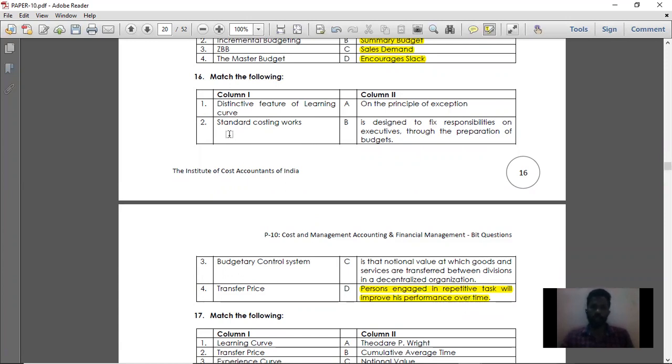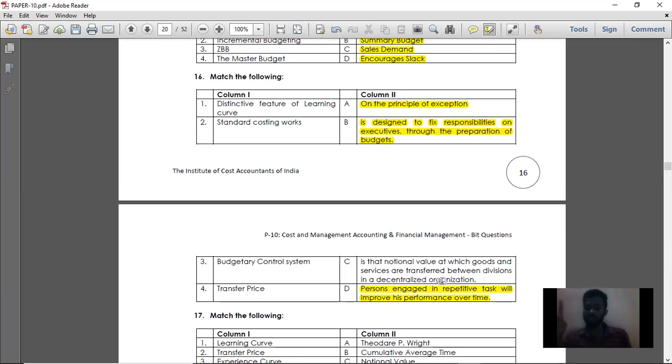Then point number 2, standard costing works on the principle of exception. Then budgetary control system is designed to fix responsibilities on executives through preparation of budget. So option B is the right answer. Then transfer price is the notional value at which goods and services are transferred between the divisions in the decentralized organization.